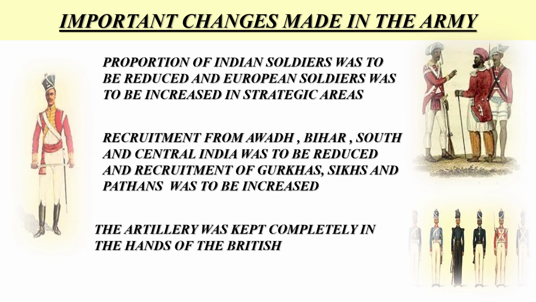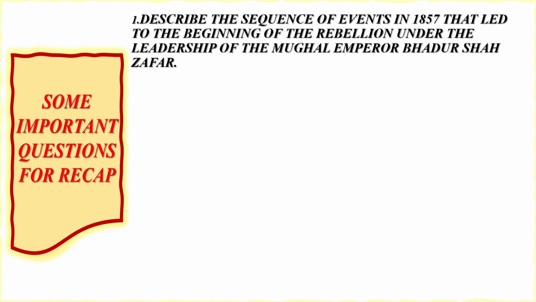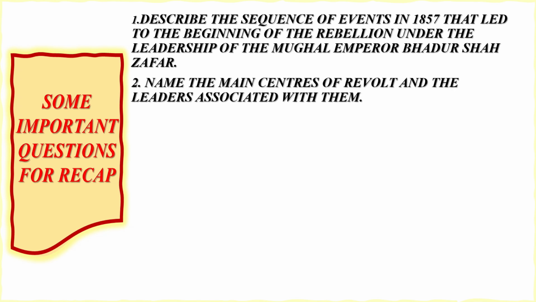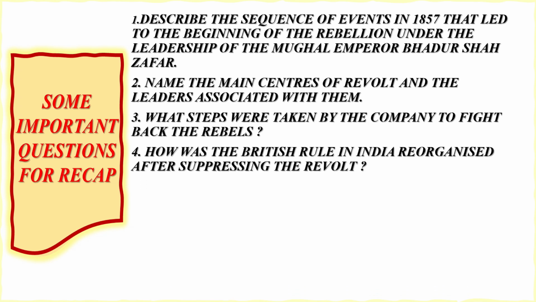Some important questions for recap. Number 1. Describe the sequence of events in 1857 that led to the beginning of the rebellion under the leadership of the Mughal Emperor Bahadur Shah Zafar. Number 2. Name the main centers of revolt and the leaders associated with them. Number 3. What steps were taken by the company to fight back the rebels?